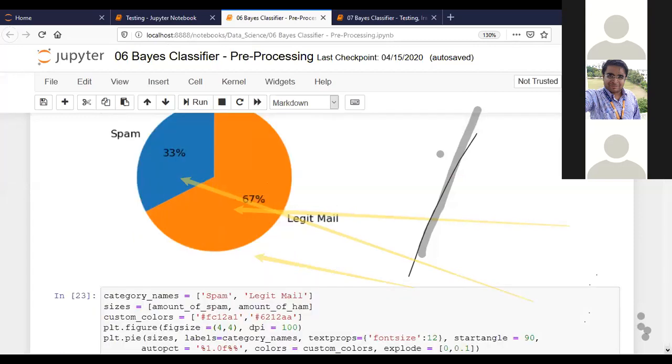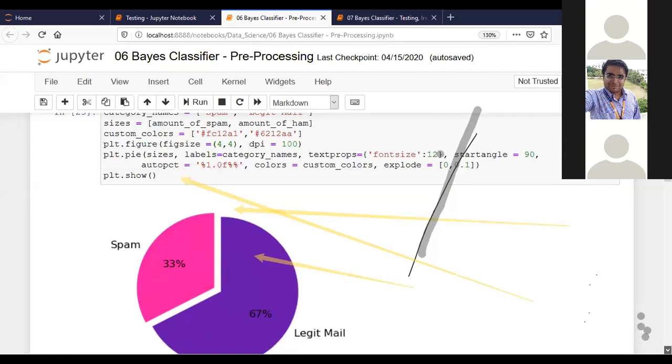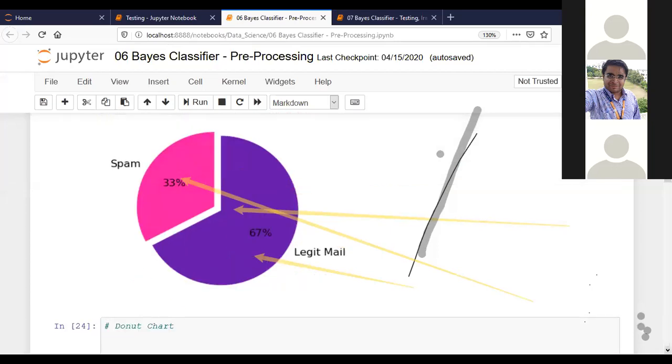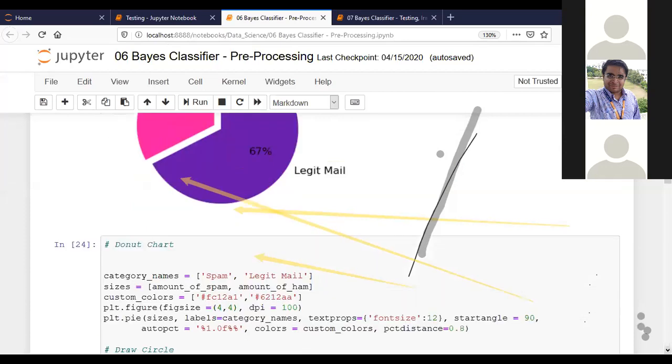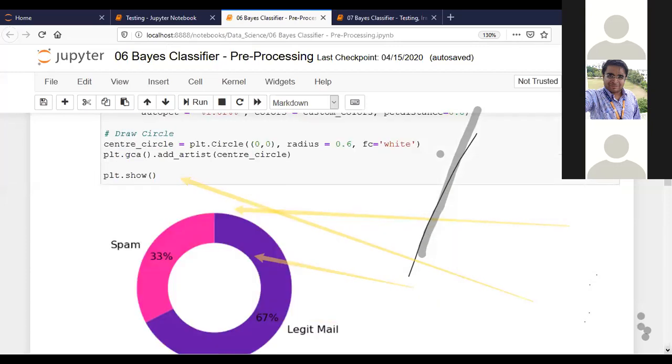Clear? I created this in a proper way, and then I moved towards a donut chart. What is a donut chart? It looks like this. Look.